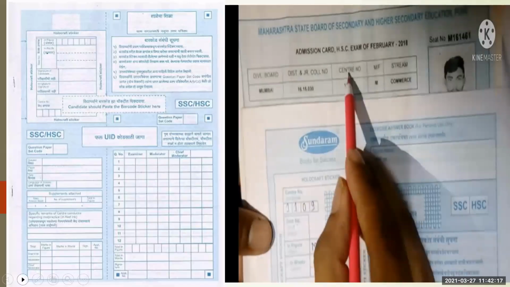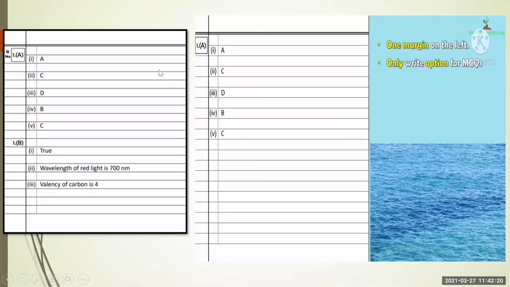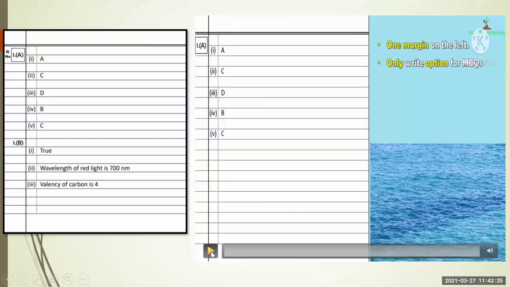Now next, how to write down the answer paper. See here, this is your answer paper. I am just showing a video of how to write down the answer paper, how to draw a margin. See here, you will take one margin at the left. You will write down the main question paper's question number here. And for MCQs, how will you write? Question number 1, option. Question number 2, option. Question number 3, the correct option. Question number 4, correct option. You just have to write down the options. Okay, in this way you will complete your MCQs.